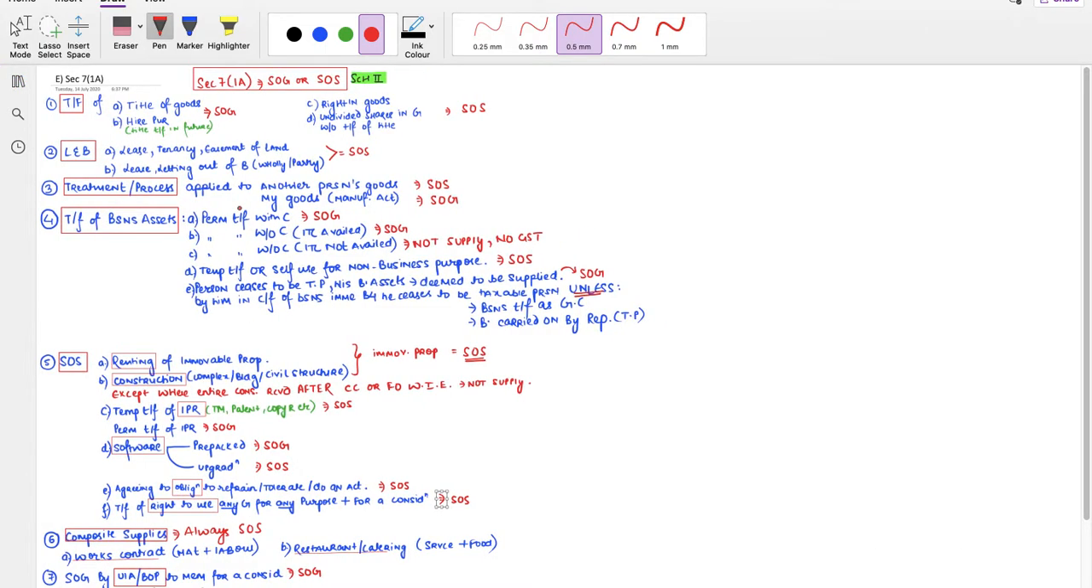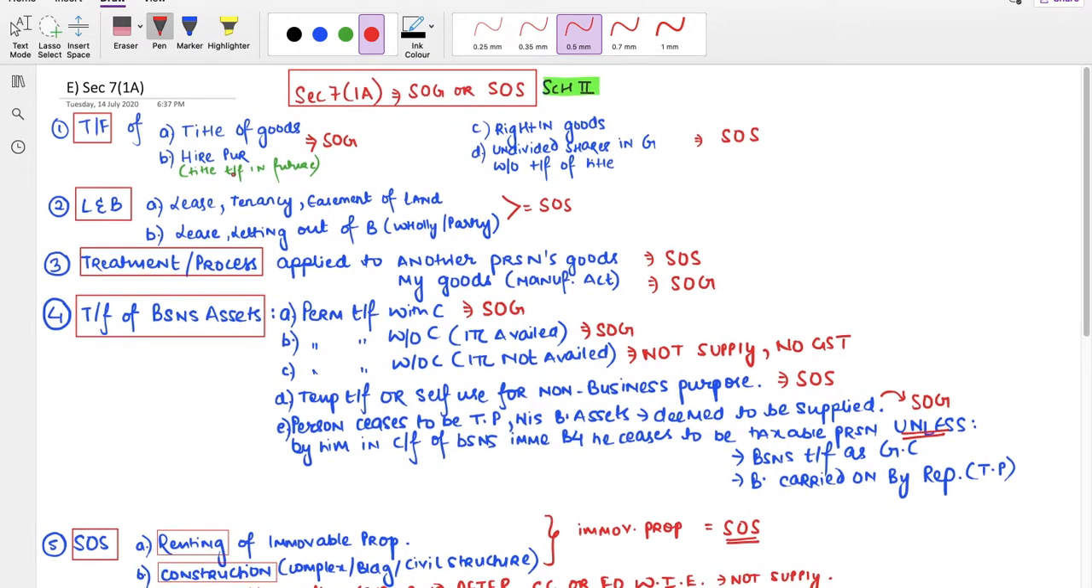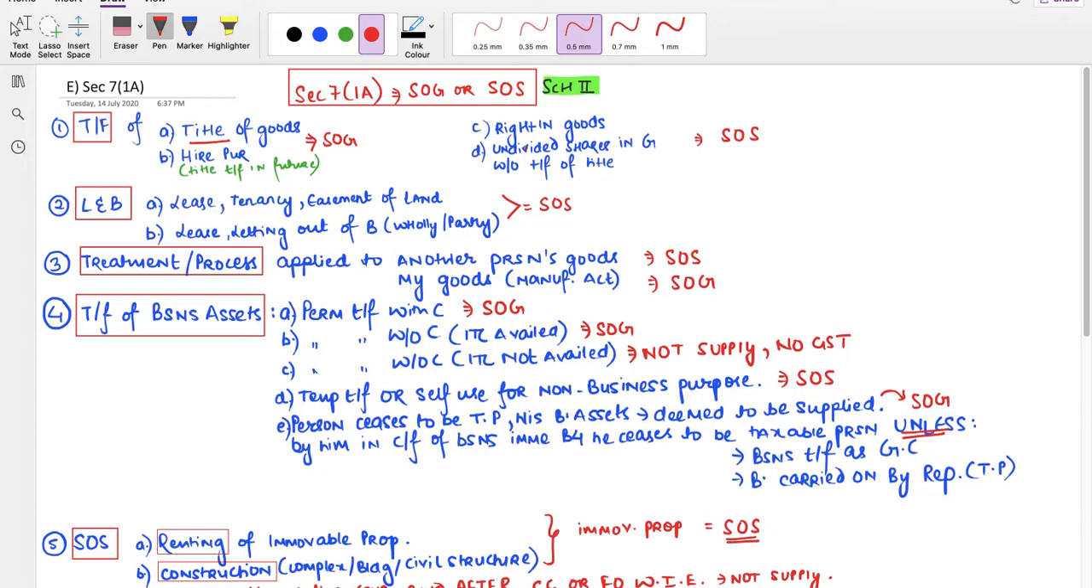Next, we move on to section 7(1)(a), supply of goods or supply of services. And this list is given in Schedule 2. Okay. See, first under section 7(1)(a), Schedule 2, we talk about transfer of what? Transfer of title of goods, transfer of right in goods.